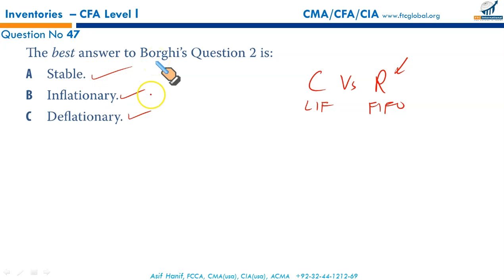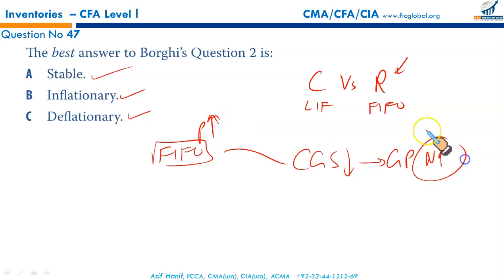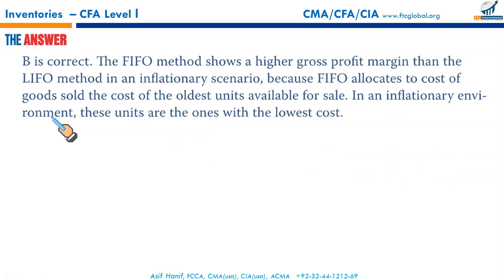Let us go with the increase in price. That's normally what we do. Under FIFO, when the prices are increasing, your older, lower costs are charged to CGS, your CGS is lowered, hence you will have higher gross profit and higher net profit. That's your result. So Rolby's valuation method will result in higher gross profits and higher net profit than Crux, and that makes B the correct option. Under inflationary environment, when the prices are increasing, Rolby's profitability will be higher. Need to look no further for stable or deflationary. That makes B your correct option.